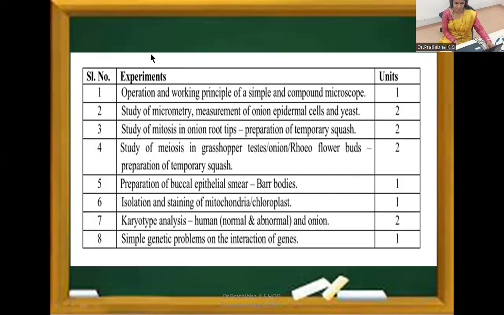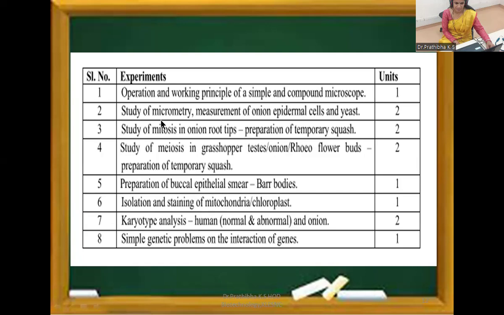Then these are the experiments you are studying in your biotechnology practical class. For the biotechnology practical class, you need to keep one separate 50-page notebook only for the practical experiments. And you need to call that the observation book for biotechnology paper 1. Okay, experiment number 1, operation and working principle of simple and compound microscope.